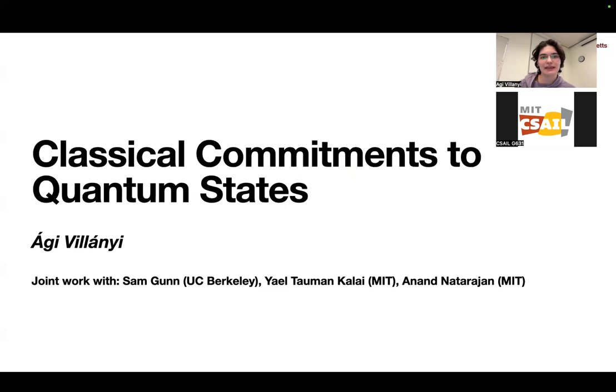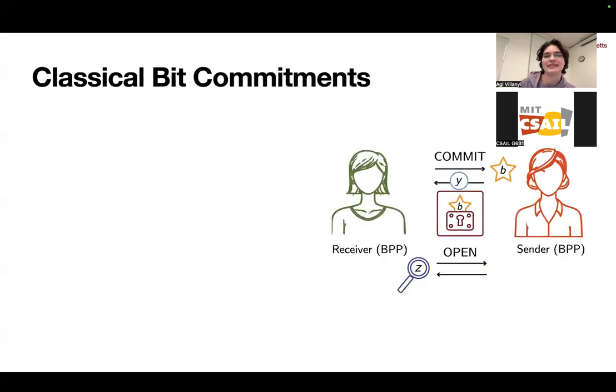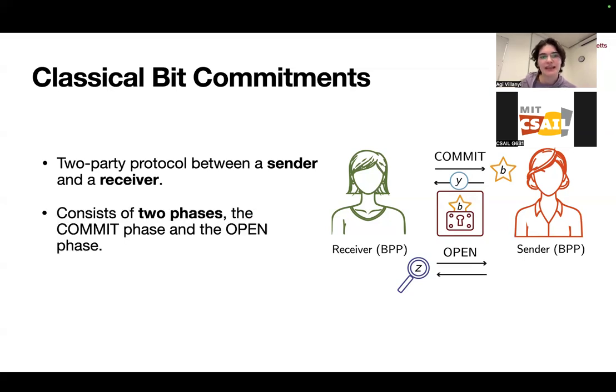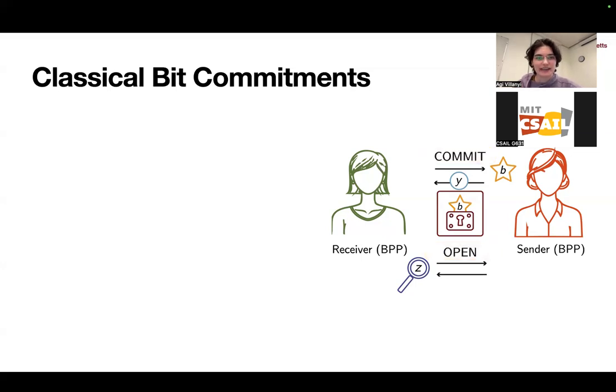So let's begin by recalling bit commitments in the classical setting. A classical bit commitment is just a two-party protocol between a sender and a receiver. It consists of two phases, the commit phase and the open phase. The idea is that between the commit and open phase, there's a sort of digital lockbox that is shared between the sender and receiver. So let's go into a bit more detail.